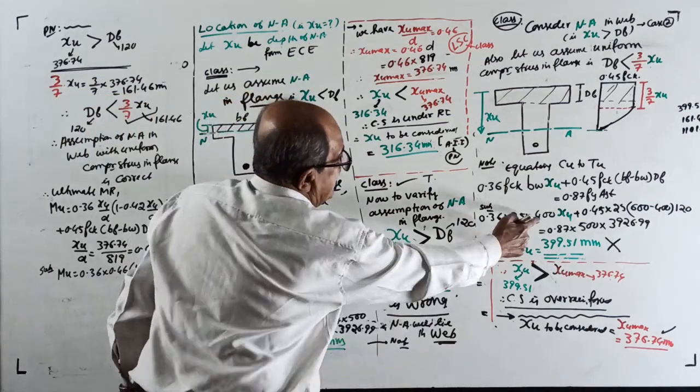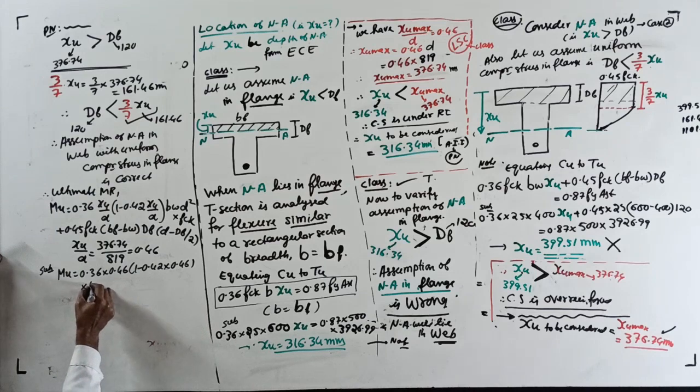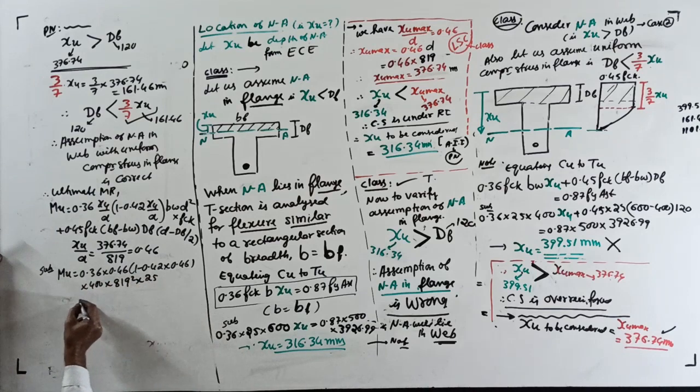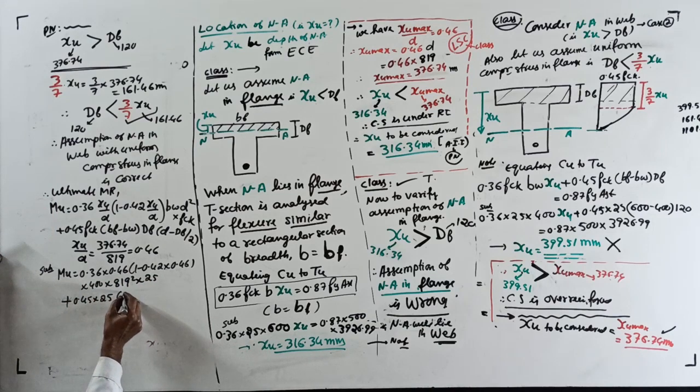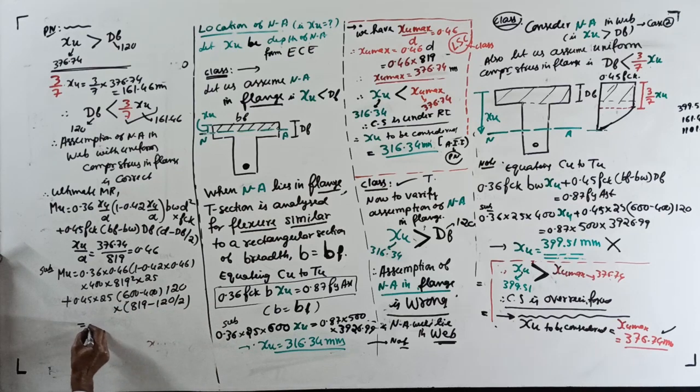BW is 400, see. I am not good at learning by heart. Continue into 400 into 819 square into 25, still not over, plus 0.45 into fck into 600 minus 400 into bf minus bw into df is 120 multiplied by d, 819 minus 120 by 2, you get ultimate MR in 10 to the power 6 Newton millimeter. I noted down somewhere there.